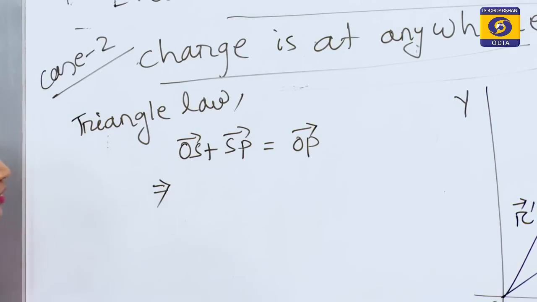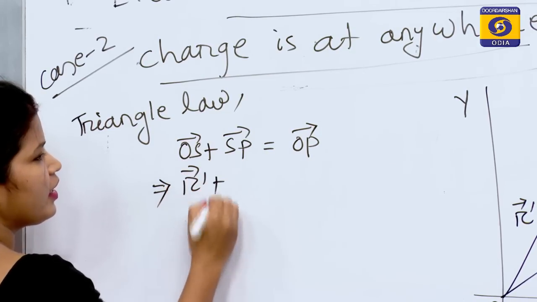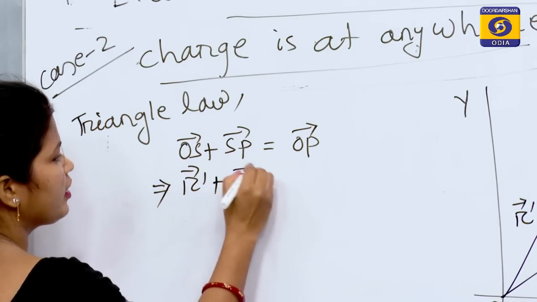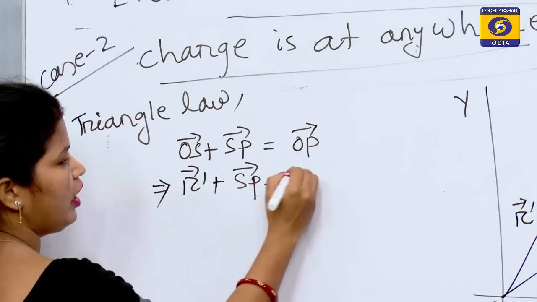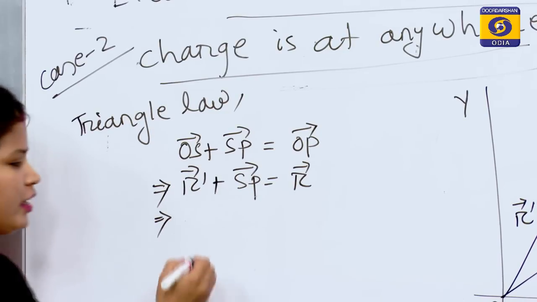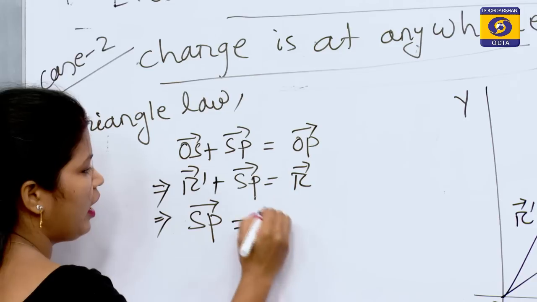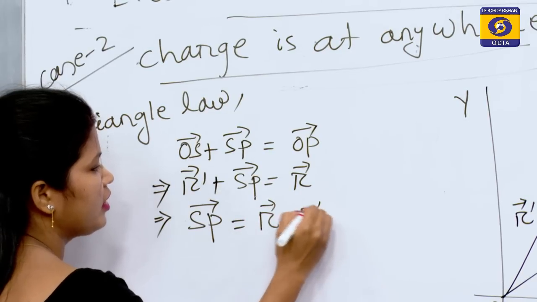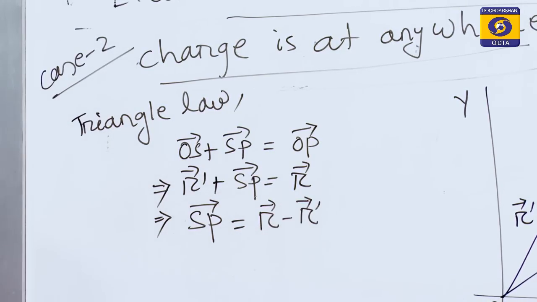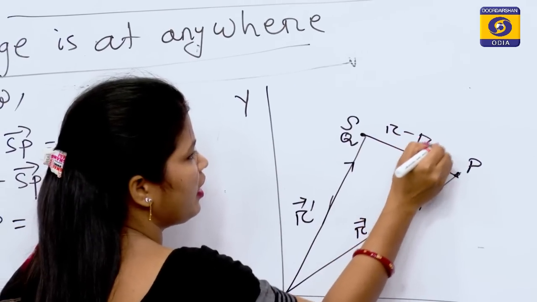That implies OS is r dash plus SP is equal to r vector. So, SP vector is equal to r minus r dash vector.